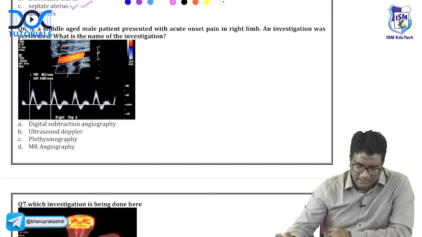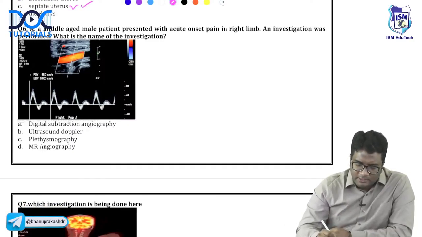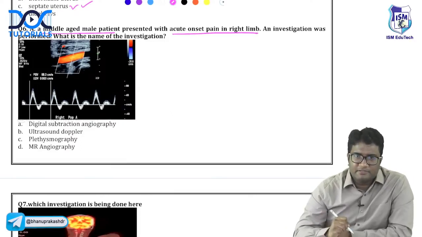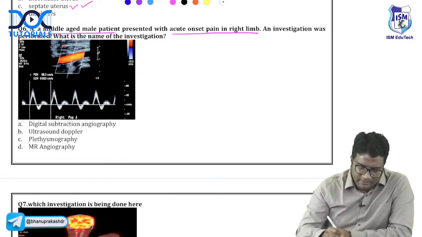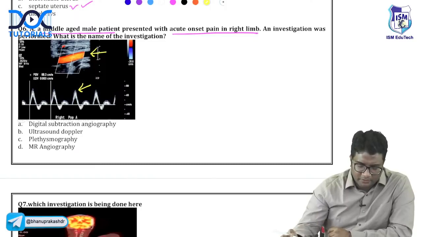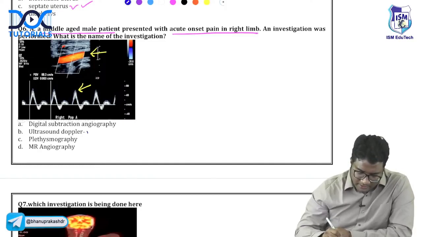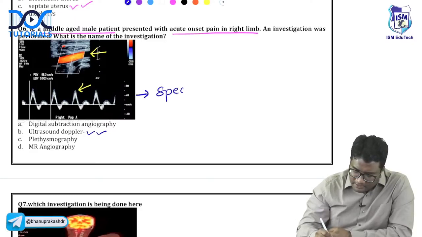Look at this next question. A middle-aged male presented with acute onset of pain in the right limb. An investigation is performed. What is the name of the investigation? You can see some color filling in the blood vessel, and there is some kind of wave pattern given to you. So this is basically a Doppler ultrasound. When you see such a wave pattern, it is more specifically called spectral Doppler.